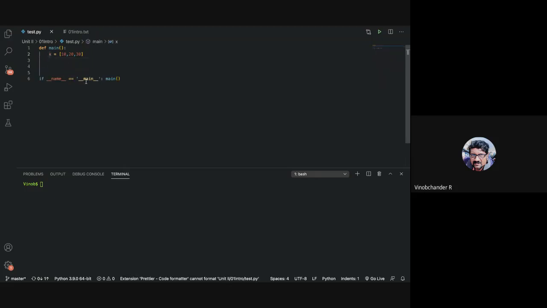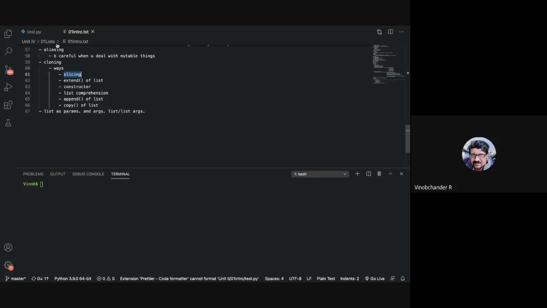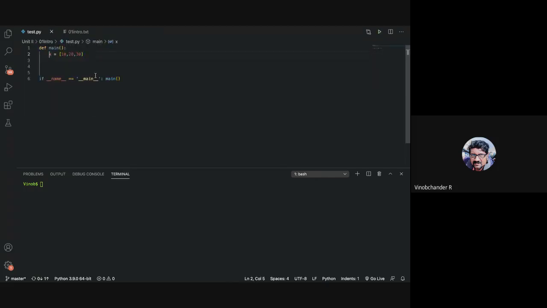Okay, so let us start with the first technique, right? Slicing, right? You can make use of slicing to clone, right? Now, before making use of slicing, as we have already seen, if you say y equal to x, right? This is not cloning. This is aliasing that we are already familiar with, right?